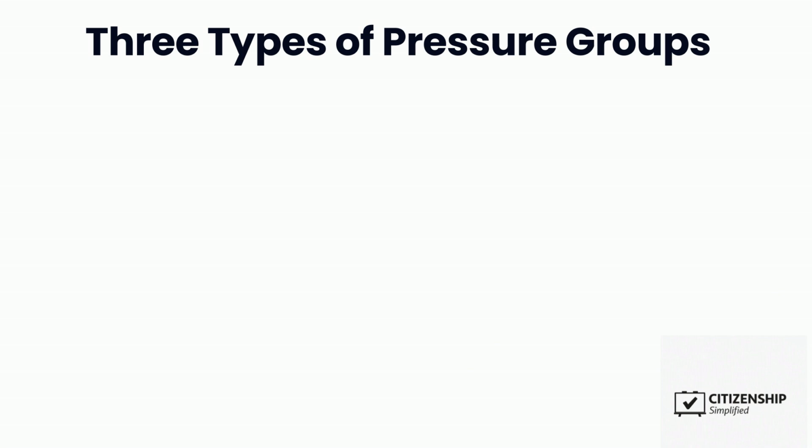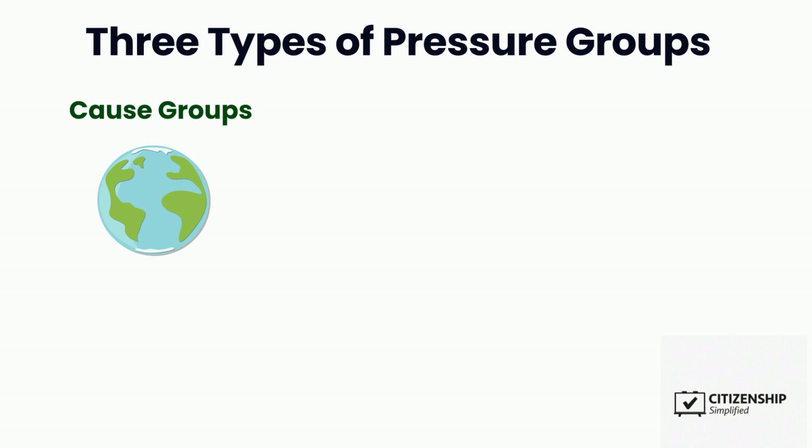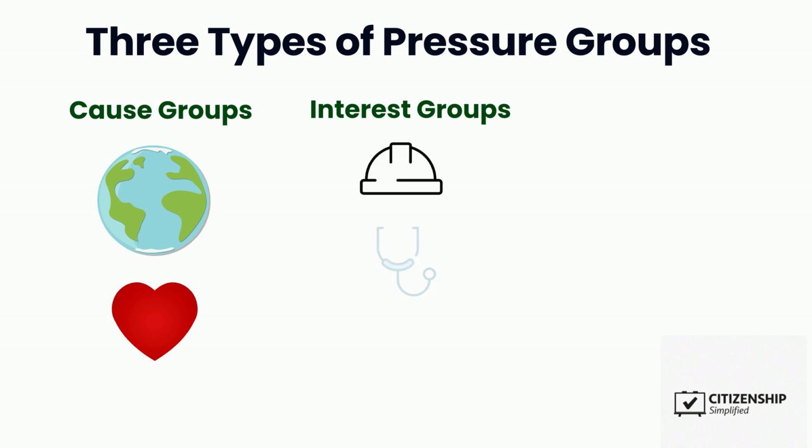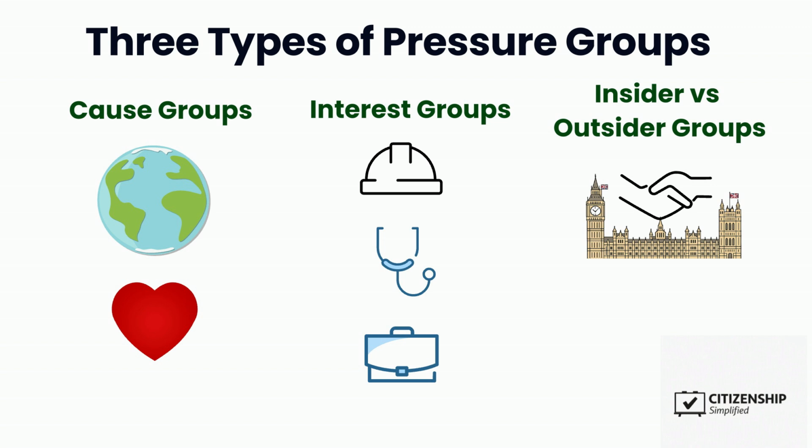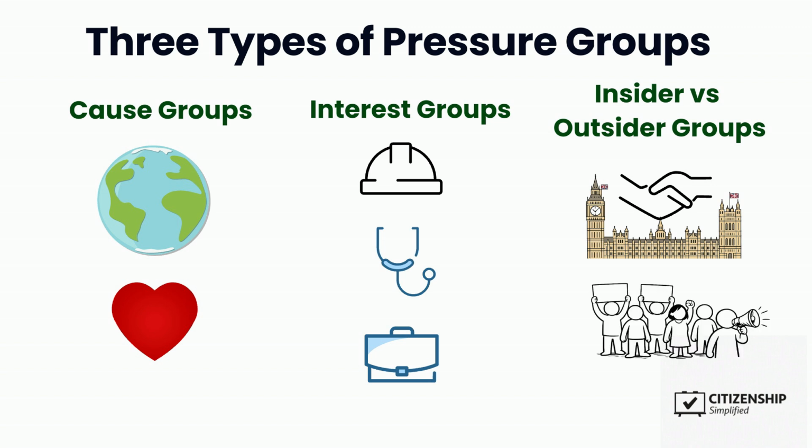Here are the three types of pressure groups you need to know. Cause groups. These promote a specific issue or belief, like protecting the environment or improving human rights. Interest groups. These represent a particular section of society, such as workers, doctors, or businesses. Insider and outsider groups. Insider groups work closely with government and are regularly consulted. Outsider groups have less access, so they use public campaigns and protests to get attention.